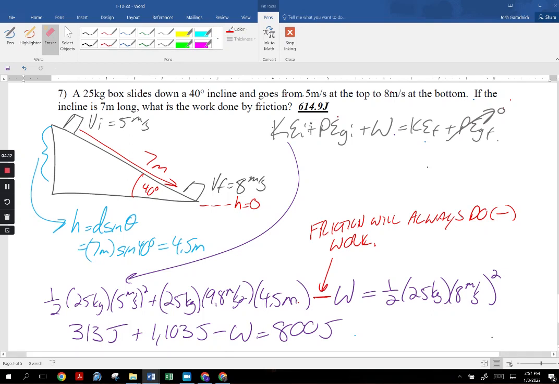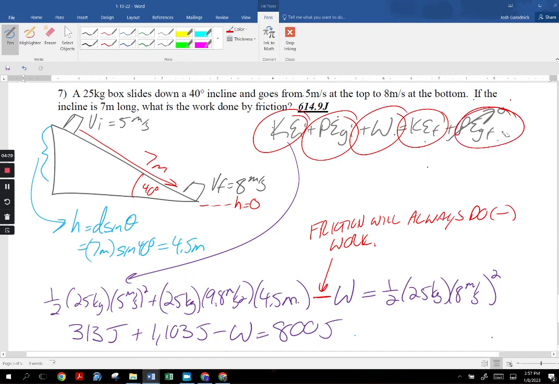But is it moving in the beginning? Yes. Is it above height 0? Yes. Is there work being done? Yeah, we're solving for that. Is it moving in the end? Yes. Is it above height 0 in the end? No.